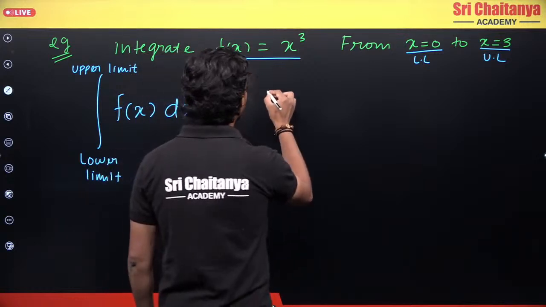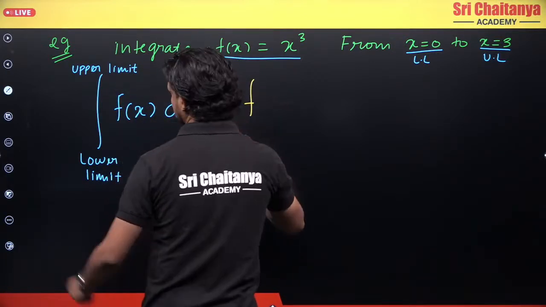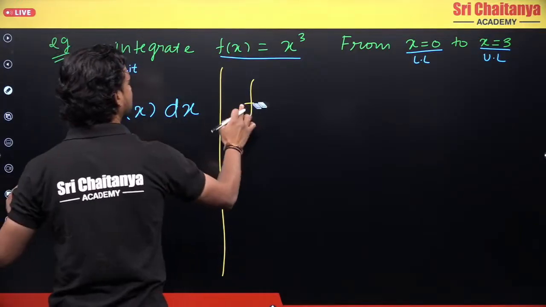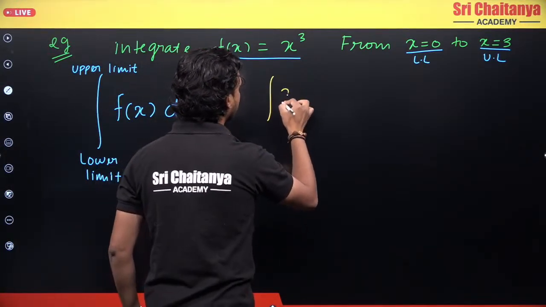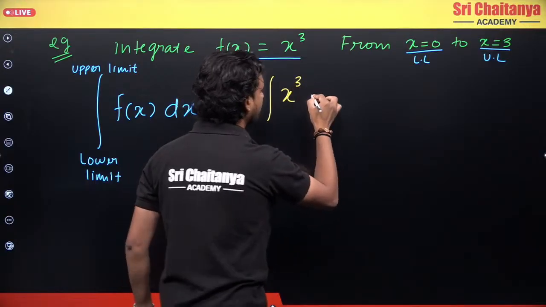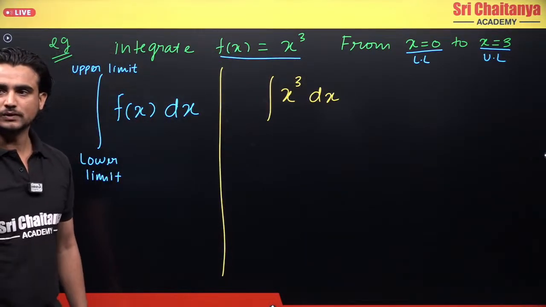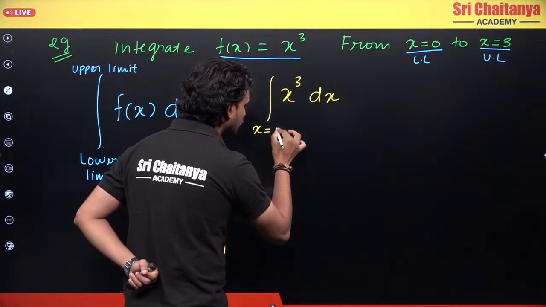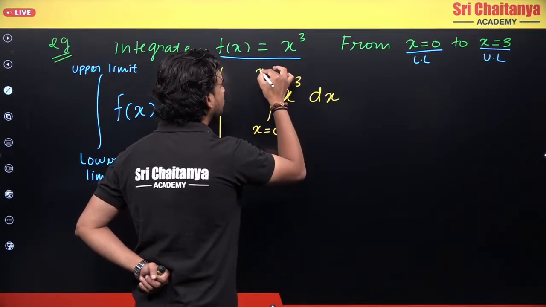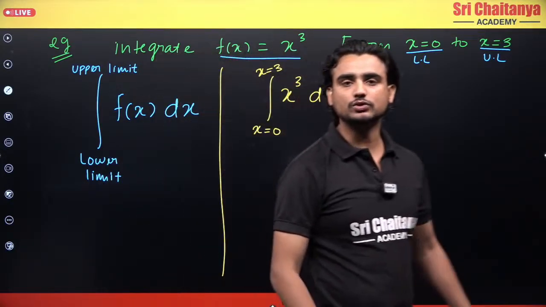So in this, let's say that I have to integrate my function, and what is the function? I have to integrate the function x cube dx. Let's suppose if I want to integrate this function. Okay, first of all, let's write the boundaries. So what are the boundaries? x equals 0 to x equals 3. Okay, I have written my boundaries also.